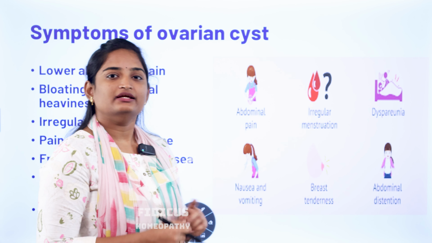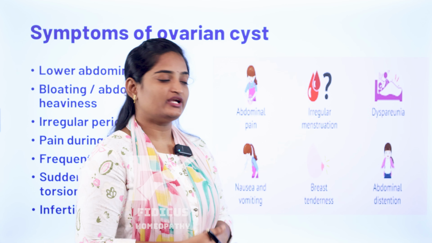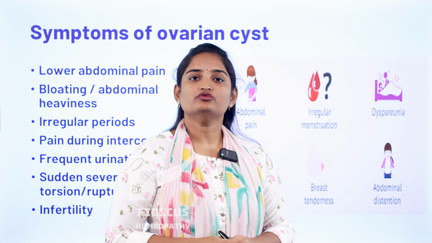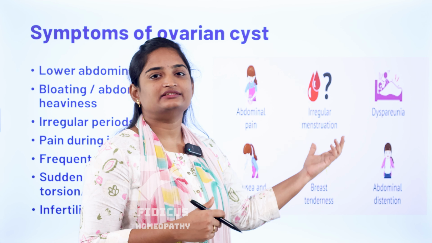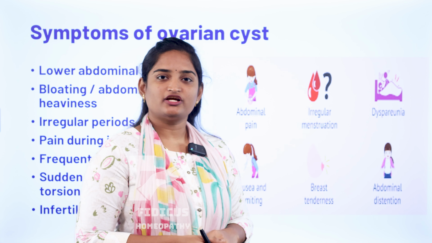Pain in the lower abdomen, irregular menstruation, heaviness in the lower abdomen, dyspareunia, and also abdominal distension. All these conditions can occur due to an ovarian cyst. Remember, don't neglect these types of symptoms. This may look simple, but it can cause severe complications.